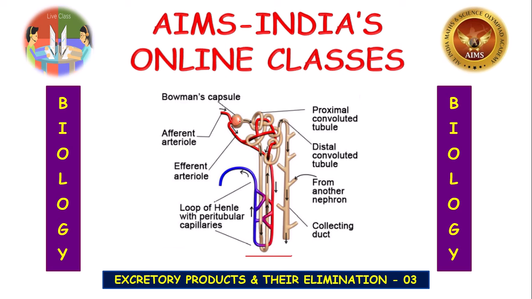Okay. The force for the glomerular filtration is provided by the difference between the blood pressure in the glomerular capillaries, that is 77 mm of Hg, and the sum of them.